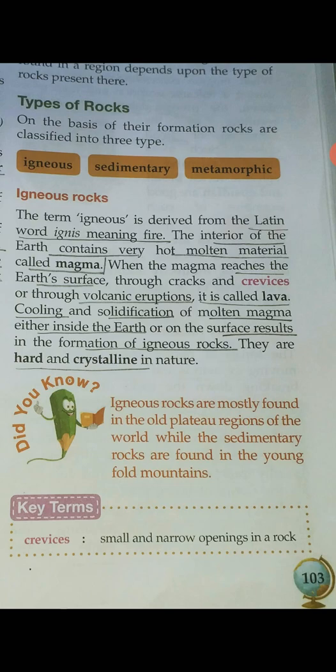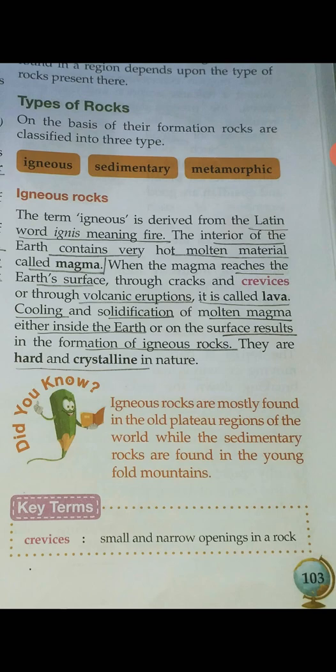So we know that igneous means fire, and we have already learned that the liquid outer core contains hot molten magma, right? So how does it reach the surface of the earth? The magma will reach the surface of the earth through volcanic eruptions, right? When there are volcanic eruptions, this magma comes out from the interior of the earth to the surface, and when it comes to the surface of the earth, it is called lava.